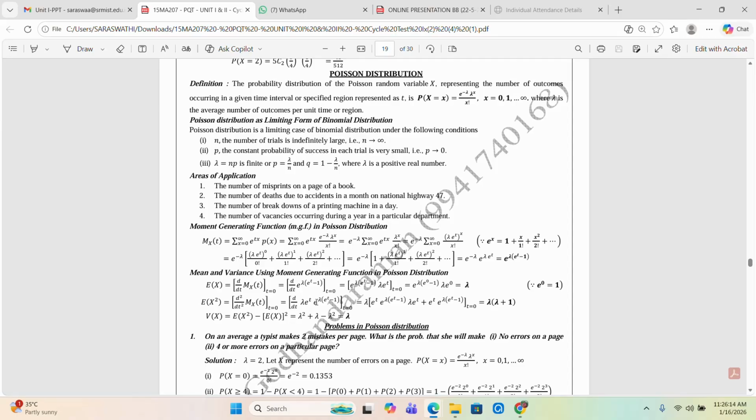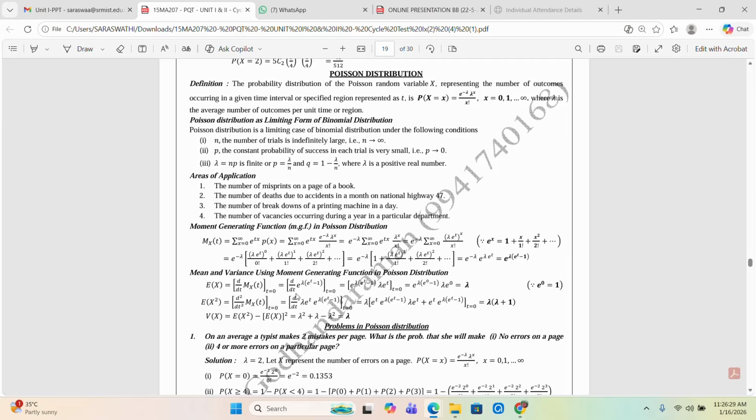Next is the mean and variance. From the discrete random variable, the formula for the mean is obtained by differentiating this moment generating function with respect to t and putting t equal to 0; then we have the value of E(x).